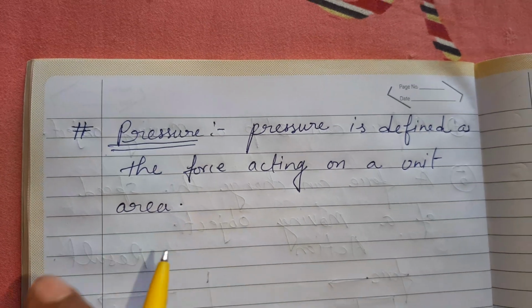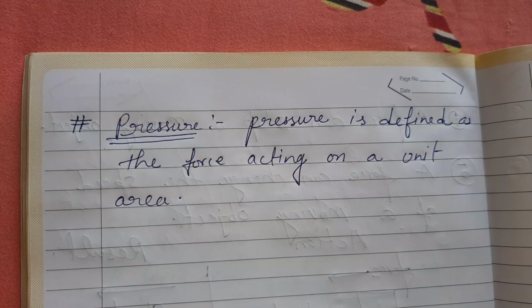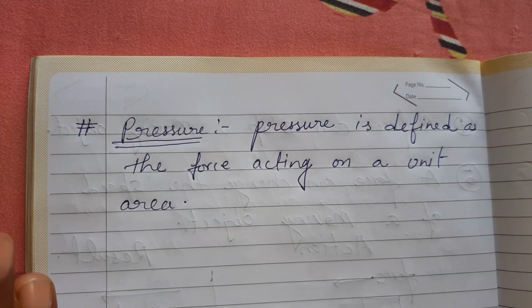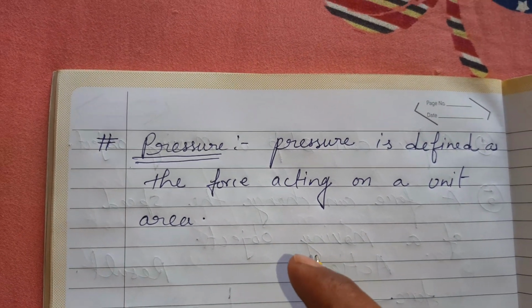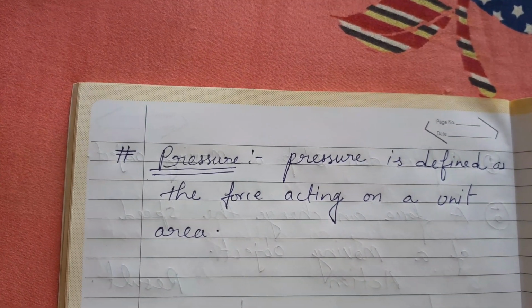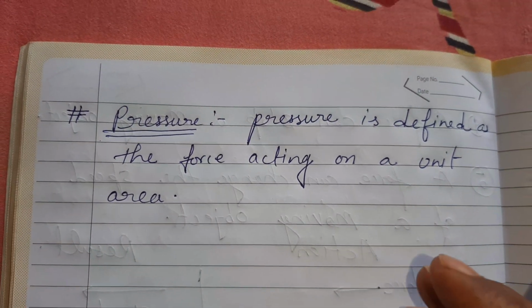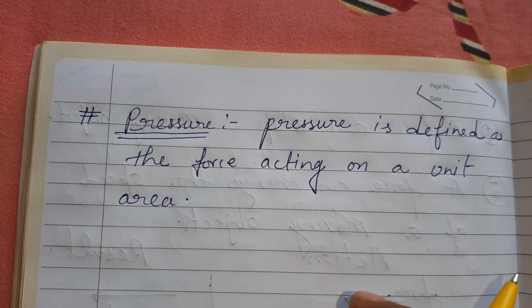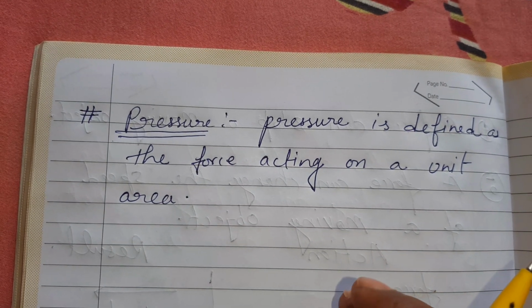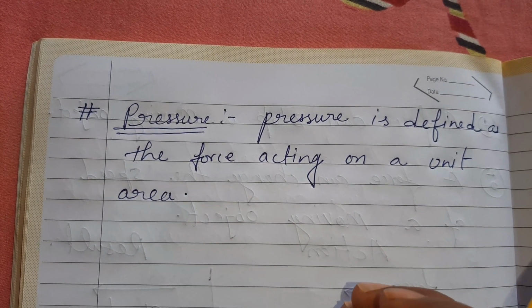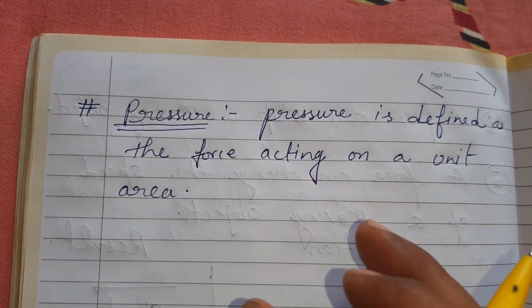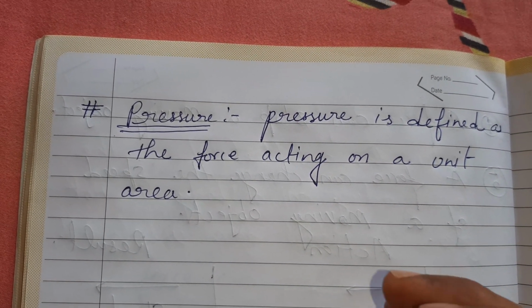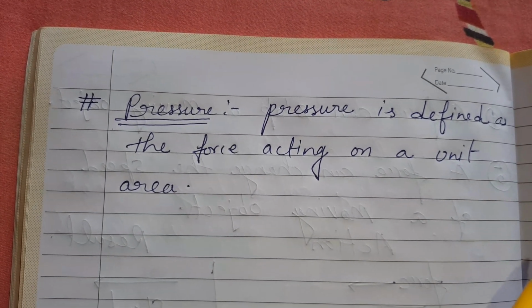Understood? You know very well that the effect of force depends upon its magnitude and the area on which it acts. Understood? So we can say that the combined effect of force and area on which it acts can be described by a quantity called pressure. So this is also a definition or explanation of the term pressure.